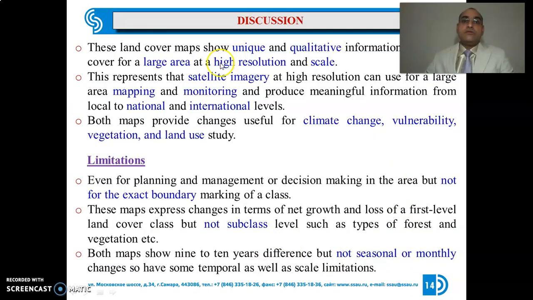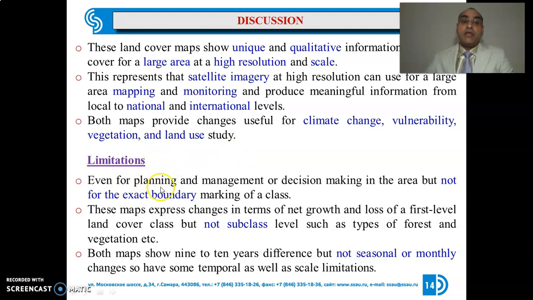So in discussion, these land cover maps show unique and qualitative information about land cover for a large area at high resolution and scale. This represents that satellite imagery at high resolution can be used for large area mapping and monitoring and produce meaningful information from local to national and international level. Both maps provide changes useful for climate change, vulnerability, vegetation, and land use study, but also have some limitations.